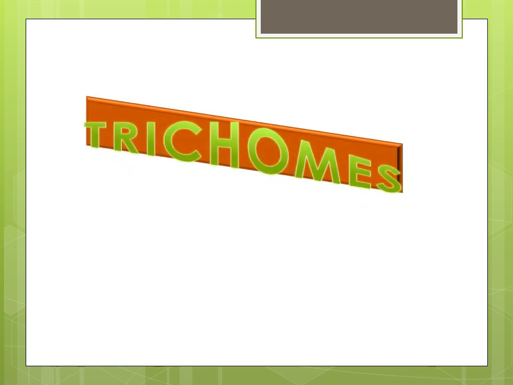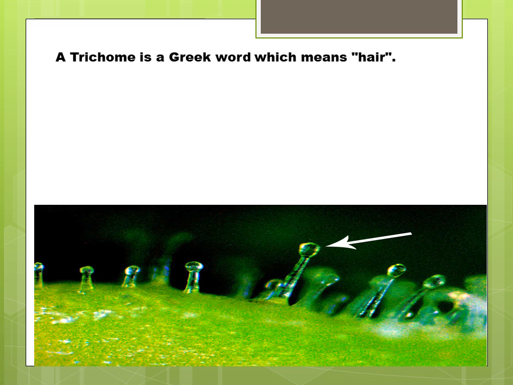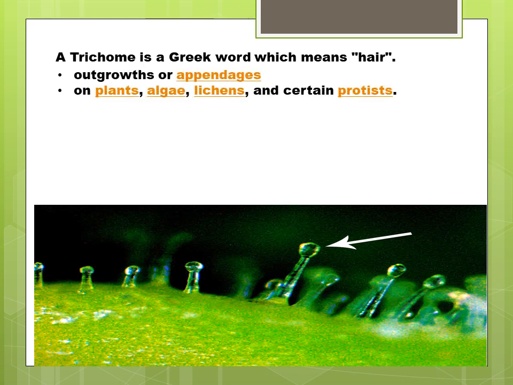My today's topic of discussion is trichomes. In this image you can see a hair-like structure that is called trichome. Trichome is a Greek word which means hair. It is an outgrowth or the appendages that emerge from the epidermis of the plant. It may also be present in the algae, lichens and certain other protists.